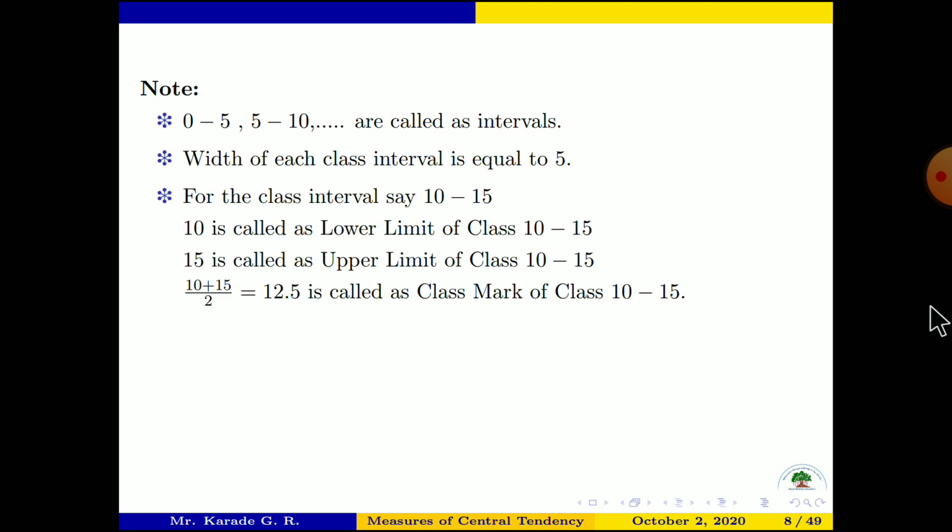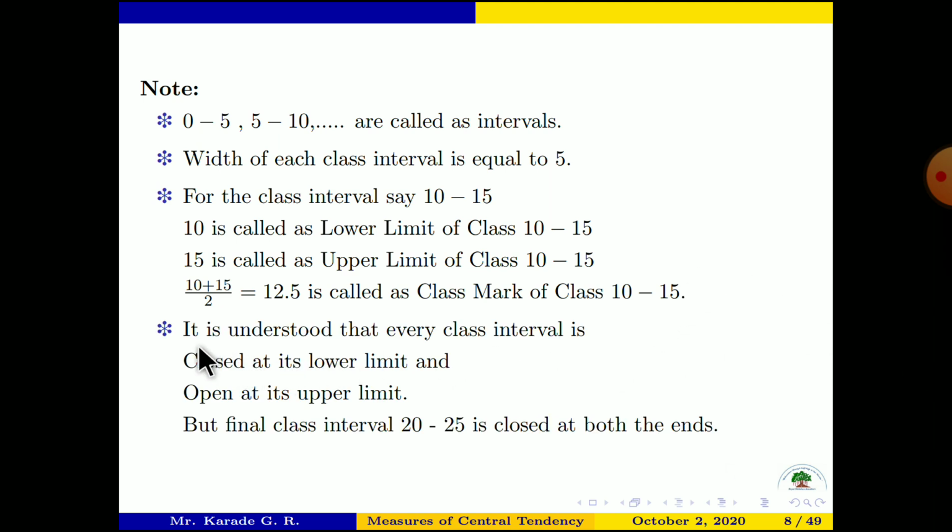Then for the class interval 10 to 15, 10 is called the lower limit of the class, and 15 is called the upper limit of the class. If we add both ends, 10 and 15, and divide by 2, we get 12.5, and it is called the class mark of this class, 10 to 15. In this way we can find the lower limit, upper limit, and class mark of each class.